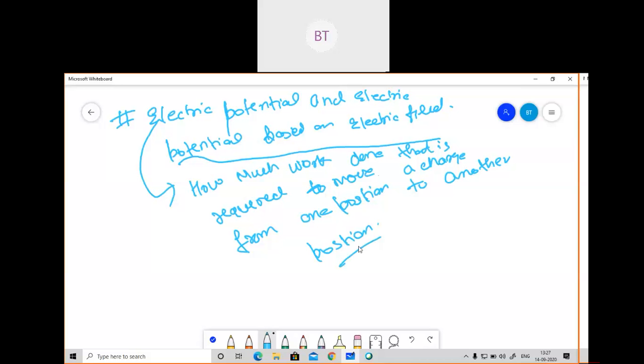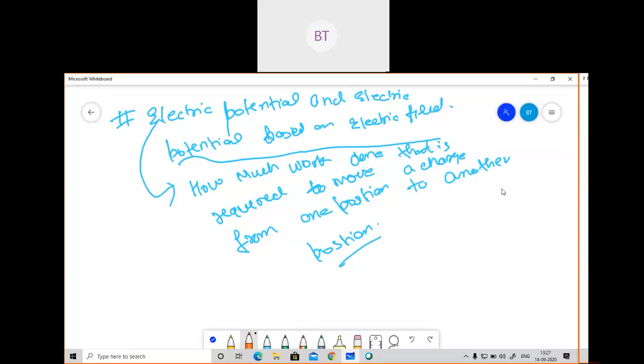So basically, if anybody asks you what is potential energy or what is electric potential, just give them a one line answer: potential energy is the work done which is required to move a charge, a point charge or a line charge, any kind of charge, from one position to another position. Based on that, we will explain what is electric potential. I have explained this term, so I'll draw a diagram also, and based on the diagram I will explain.